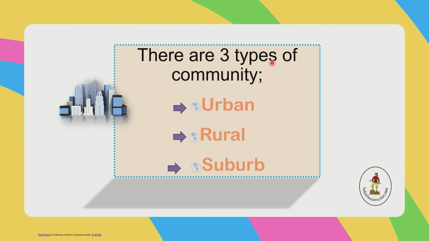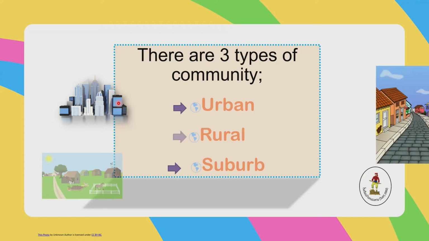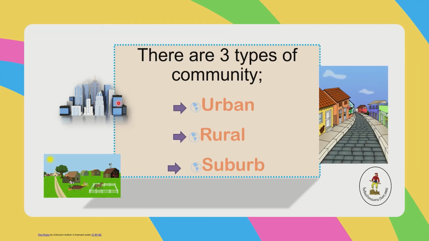Next, suburb. So the first one here is the urban community. Second one, the rural community. And the next one is the suburb community. In this time, we are going to learn what they are about and what they look like.